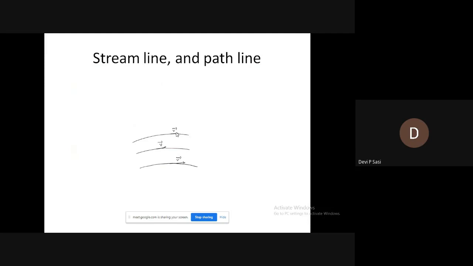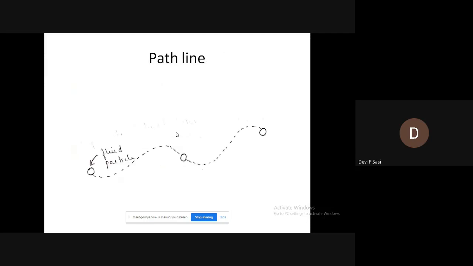Next is path line. Path line means it is a path which is followed by a fluid particle over a period of time. A path which is followed by a fluid particle.